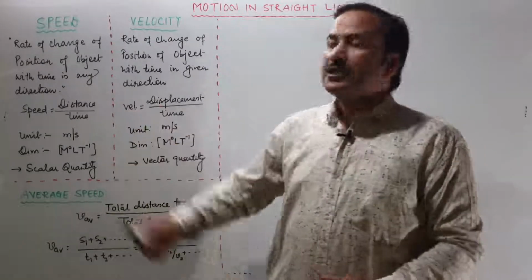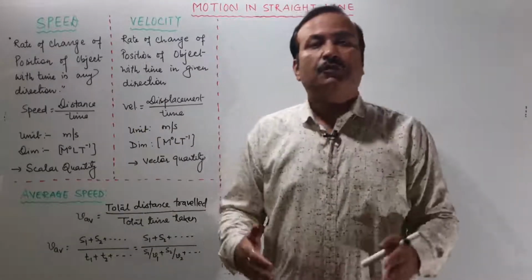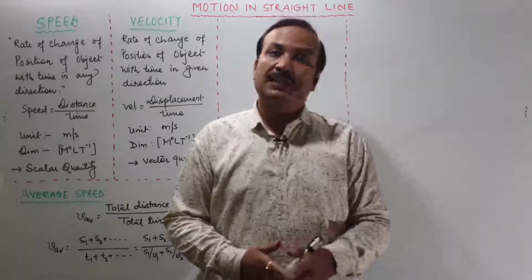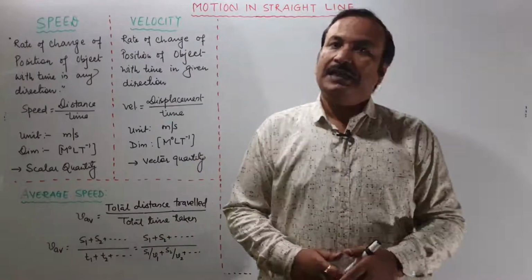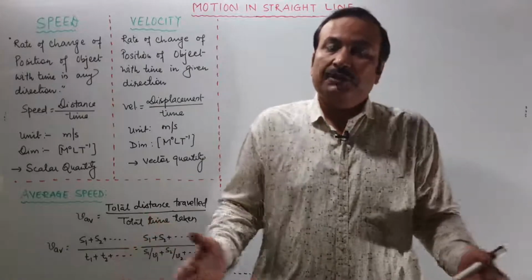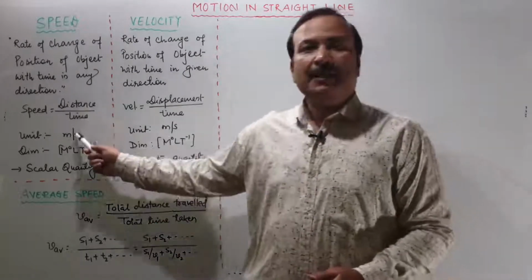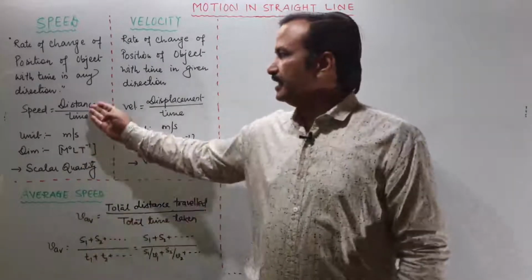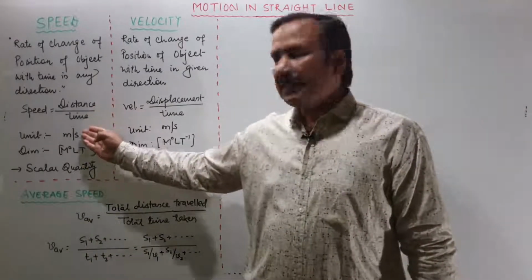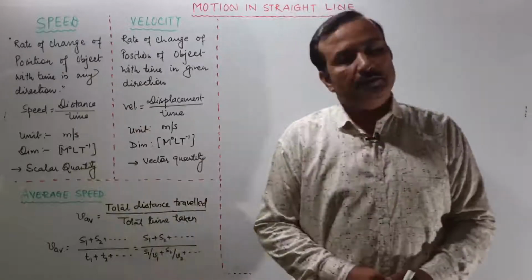So what is the speed then? It is the rate of change of position of the object with respect to time in any direction. We will not be talking about any particular direction. So that is distance by time, and if the distance is in meters and time in seconds, we write its unit as meter per second.